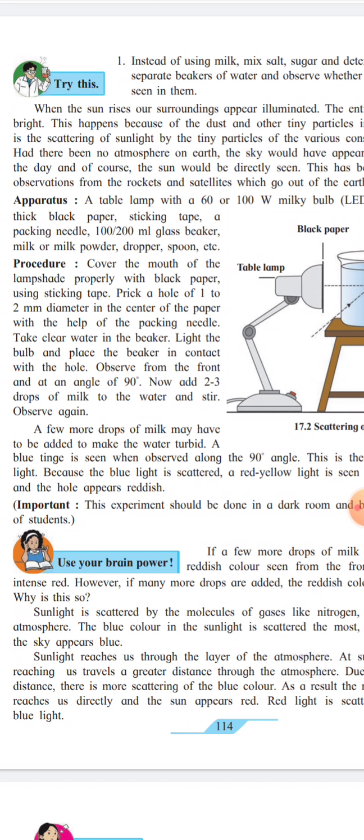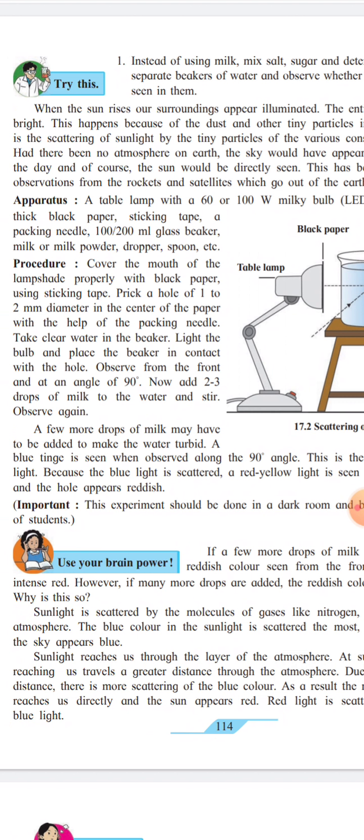Then the procedure is as follows. Cover the mouth of the lamp shade properly with the black paper. The black paper should be covered over the lamp head, using sticking tape. Prick a hole of 1 to 2 mm diameter in the center of the paper with the help of a packing needle. Now take clean water in the beaker. The light bulb is placed so that the beaker is in contact with the hole. Observe the front end at an angle of 90 degrees.